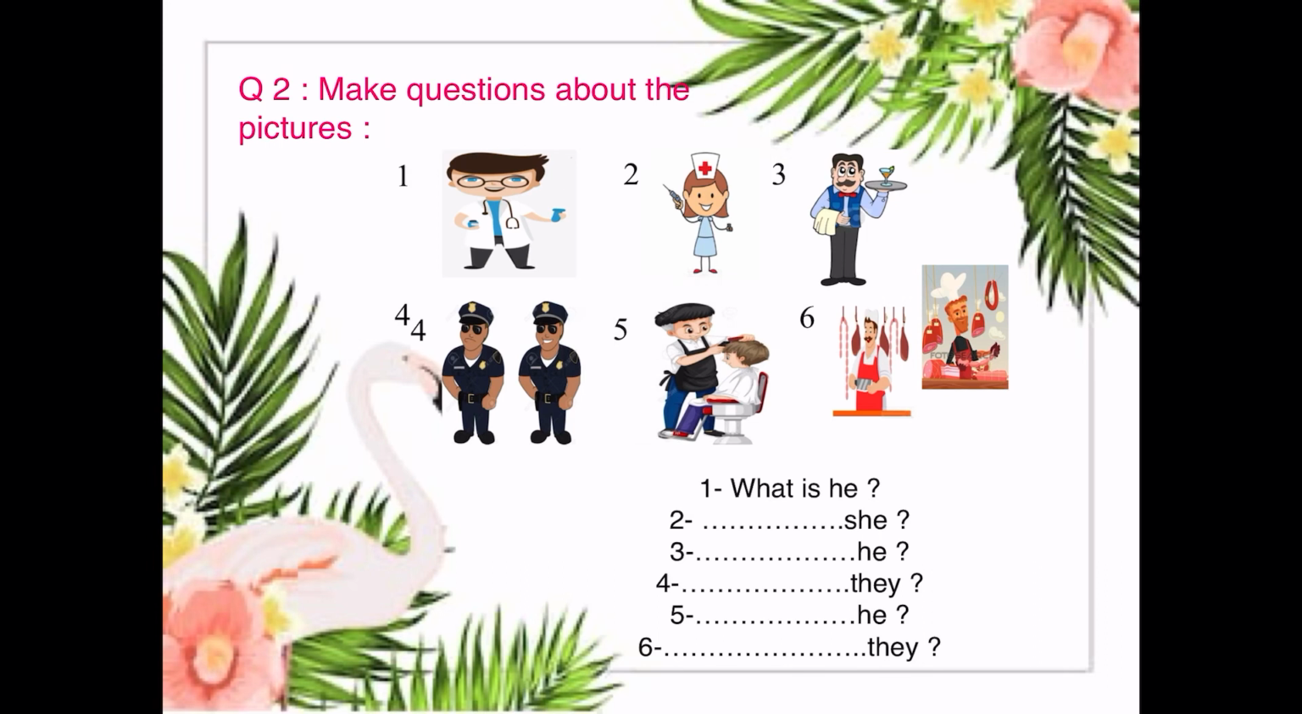Number 1, what is he? He is a doctor. Number 2, what is she? She is a nurse. Number 3, what is he? He is a waiter. Number 4, what are they? They are policemen. Number 5, what is he? He is a barber. And number 6, what are they? They are butchers. Okay? This is question number 2.